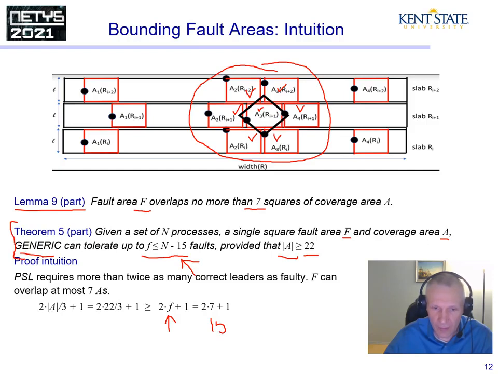15. Now let us talk about coverage areas. We have 22. So 2/3 of those is 2 times 22 divided by 3, which would be 14.6, plus 1, which is 15.6, which is greater than 15. So that's why Theorem 5 holds.